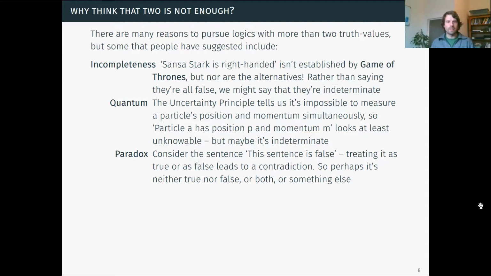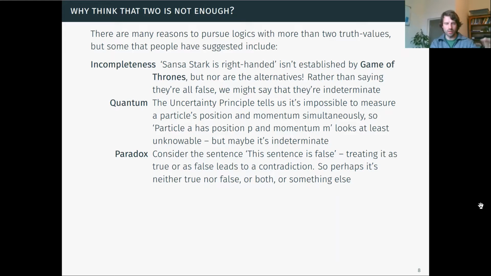So people have thought that we need a third truth value in order to describe paradoxical sentences like this, in order to be able to represent them in the right way. We might say it's neither true nor false, or it's both true and false, or something else entirely. It's very hard to say what exactly we should do about the sentence, but that is one of the things that we can suggest as a way of trying to deal with the liar paradox.